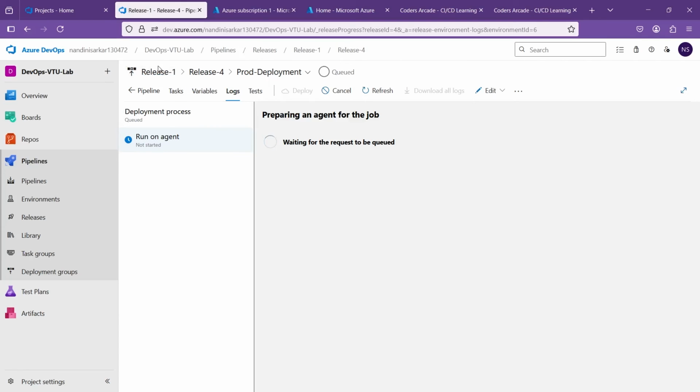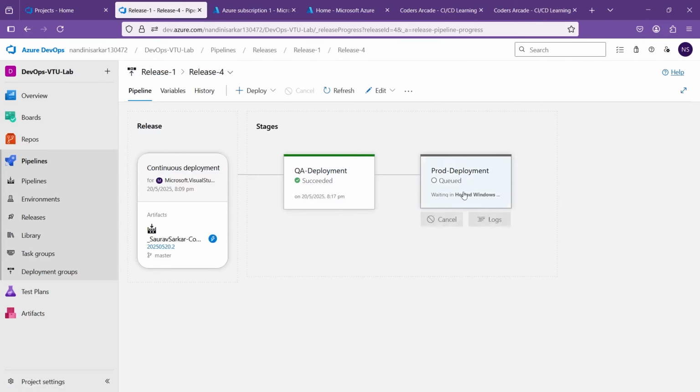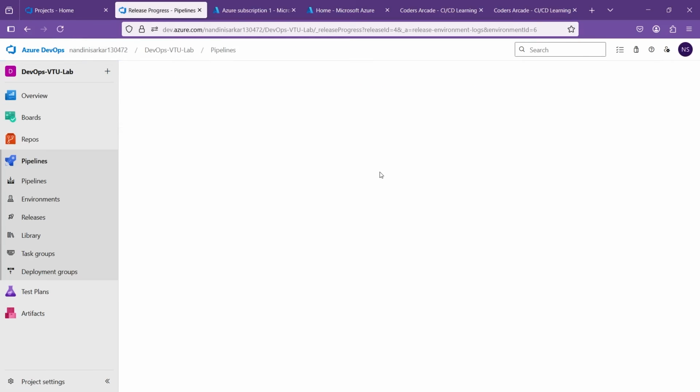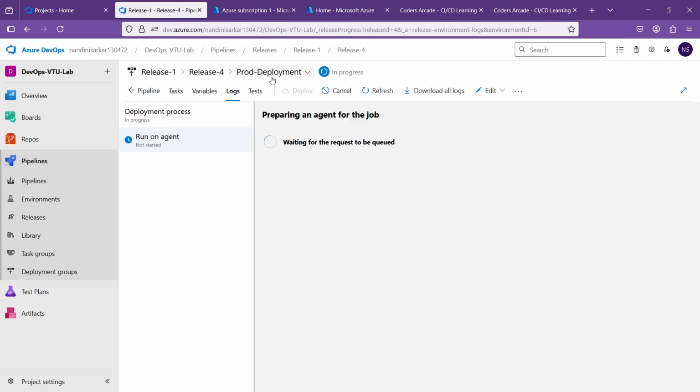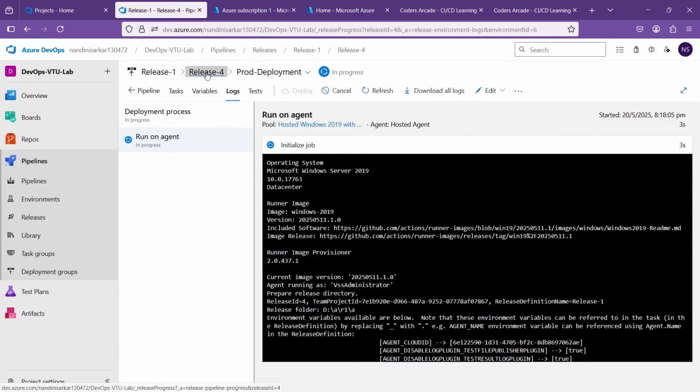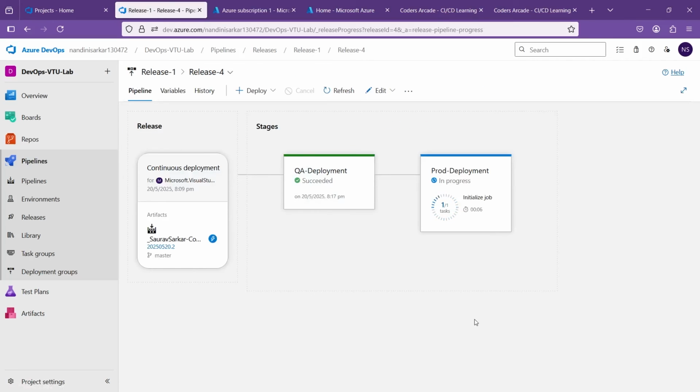Okay, so let's go to release 4 and let's see. This is waiting and eventually it will complete, guys. Don't have to worry. Let's give it some time. In the meantime, guys, if you have any doubts, see, it has started already. Go to the logs. Let me refresh. See, it has started. It was showing in progress. Two out of three tasks done.